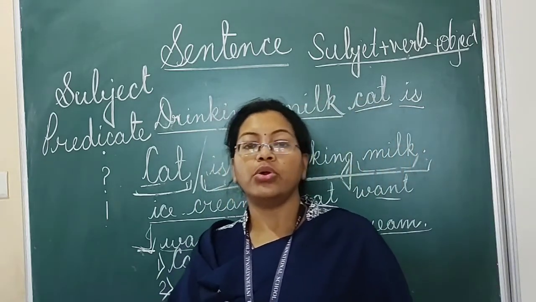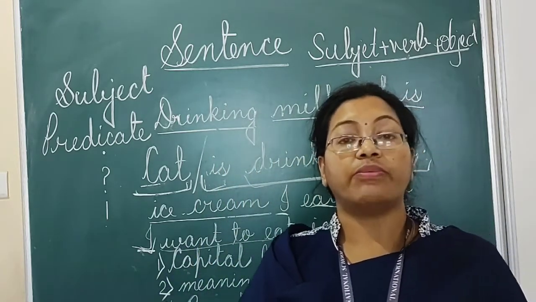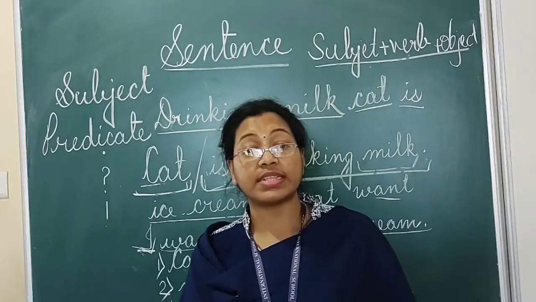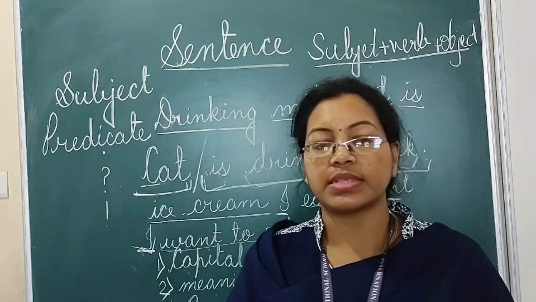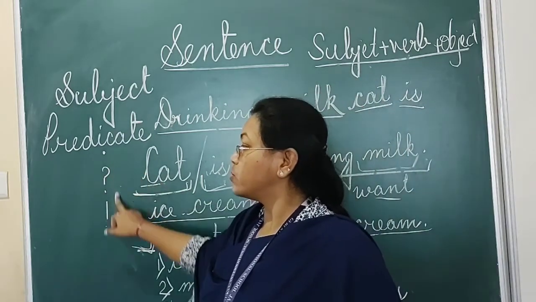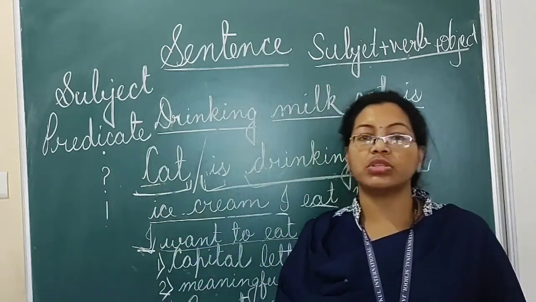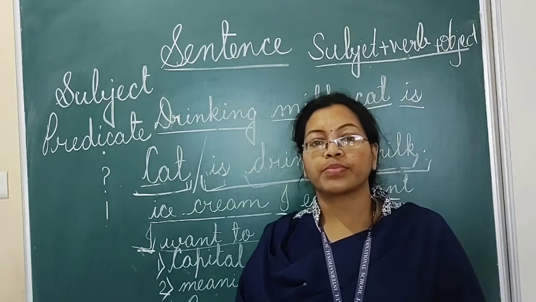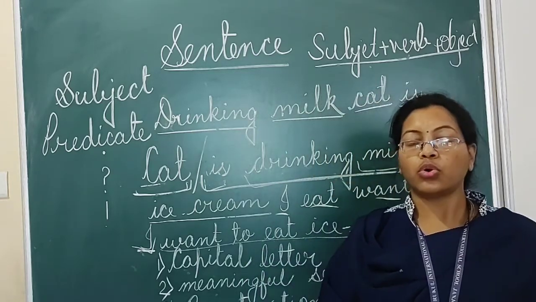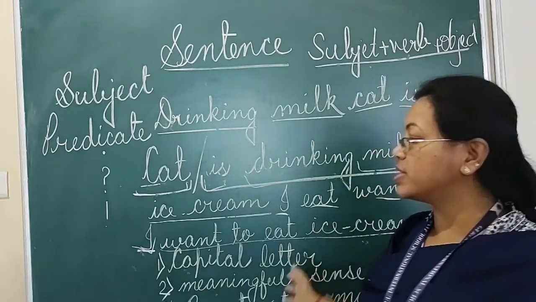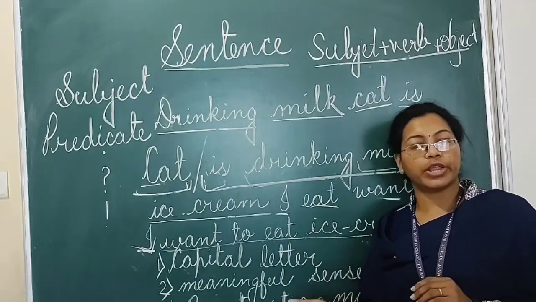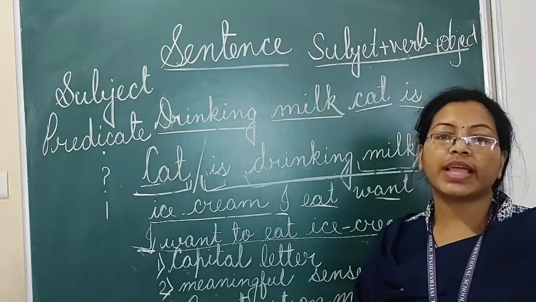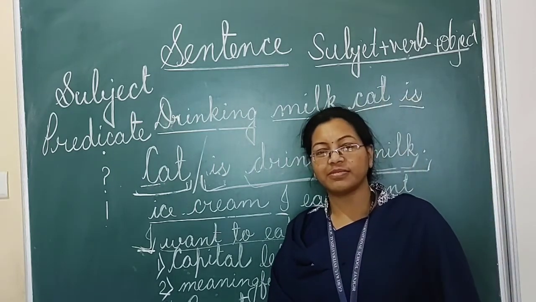In the next video, we will learn the different types of sentences, how we can identify them, and how we use punctuation marks in those sentences. Hope you have understood this concept of sentence, subject and predicate. Thank you everyone, have a nice day, take care.